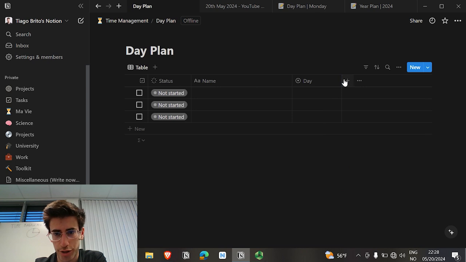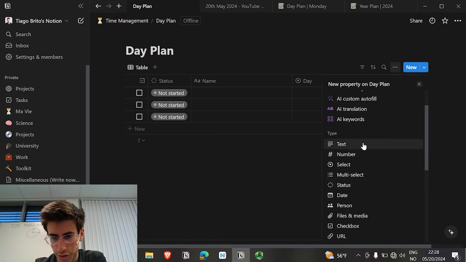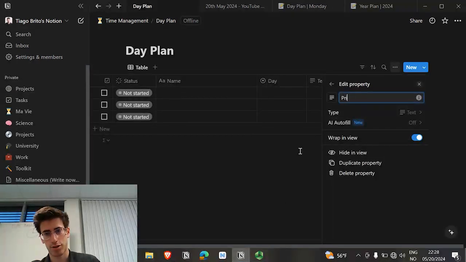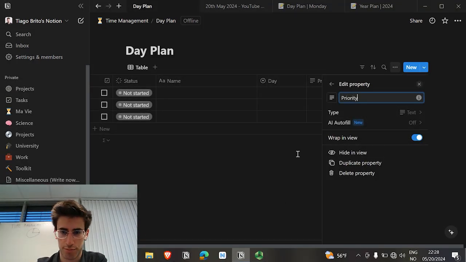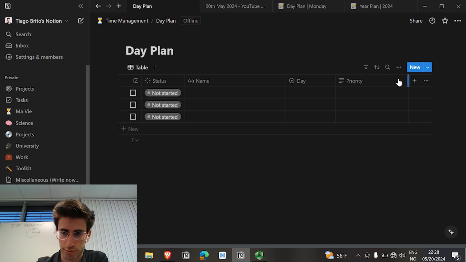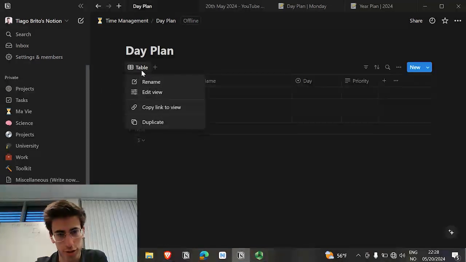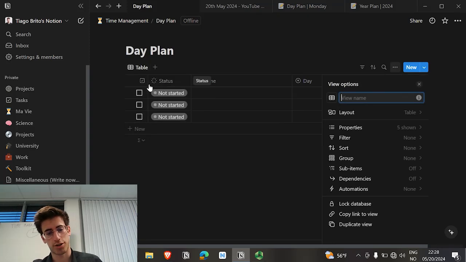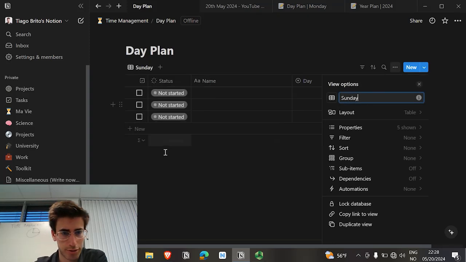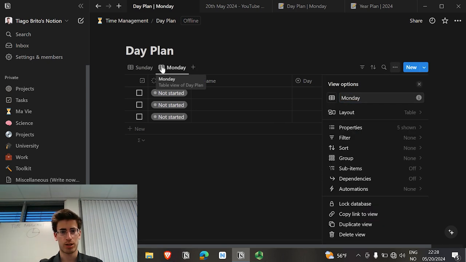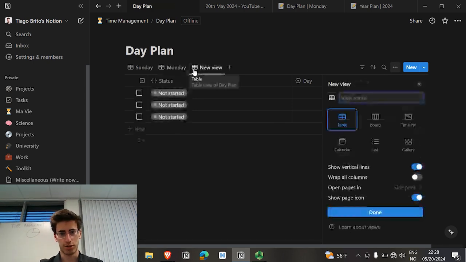And the last property that we're going to add is priority. So you just click on the text property here, and you can write priority. So now you can organize them like this, and the next thing that you do is click on this one here and write Sunday as the name of the table, first day of the week. Then you do another one with Monday, then another one with Tuesday,